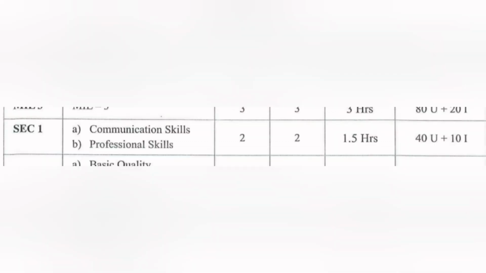Next we have elective 1. In elective 1, 2 subjects are there. Out of these 2 subjects you can select any one. First subject name is communication skills and second subject name is professional skills.